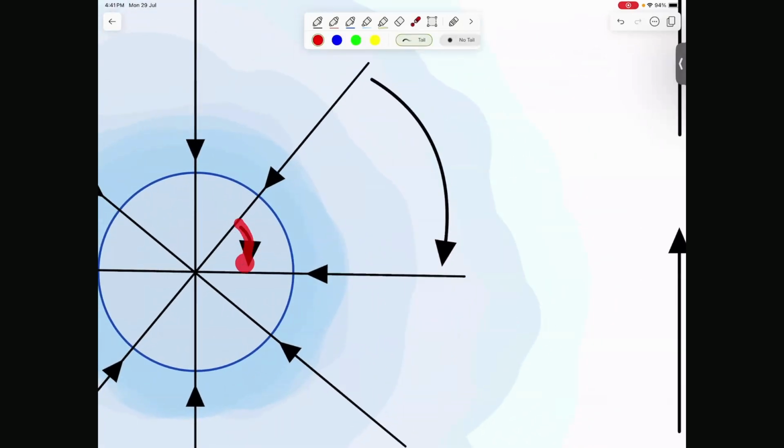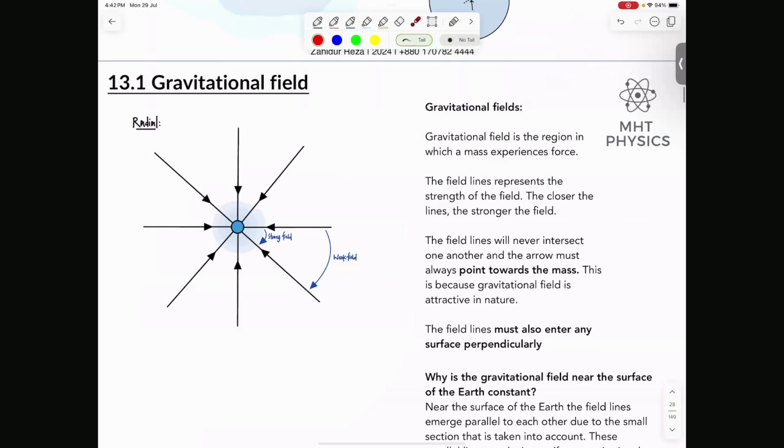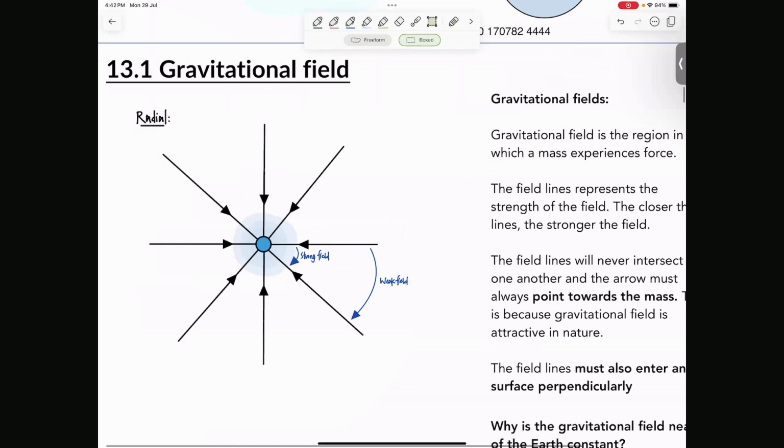So if the strength here is 1, the strength here will be 1 by 4, and then 1 by 9, and 1 by 25, so it drops very rapidly. Okay, how do we know that? Through math, and that math is what we're going to learn eventually. So this is a representation of the field around a mass. This syllabus deals with point masses. So this is the diagram, and you have to draw this diagram. This is the radial field, the field around a point mass.